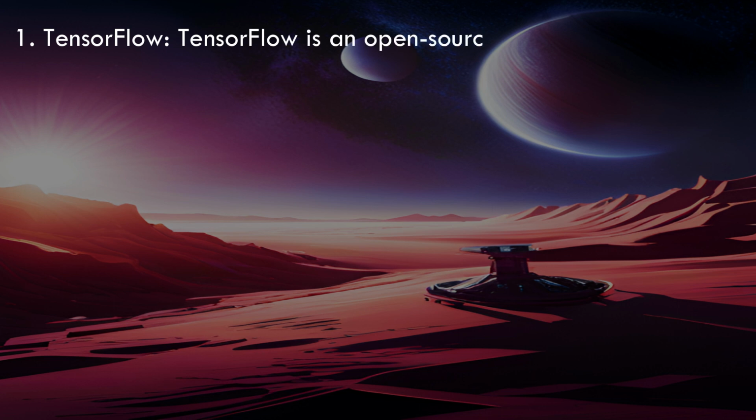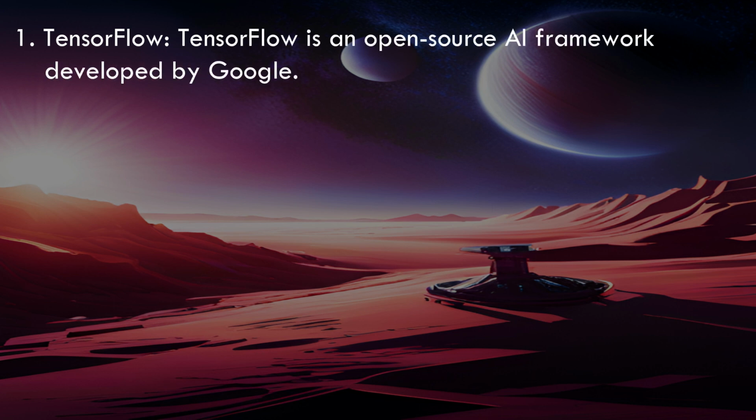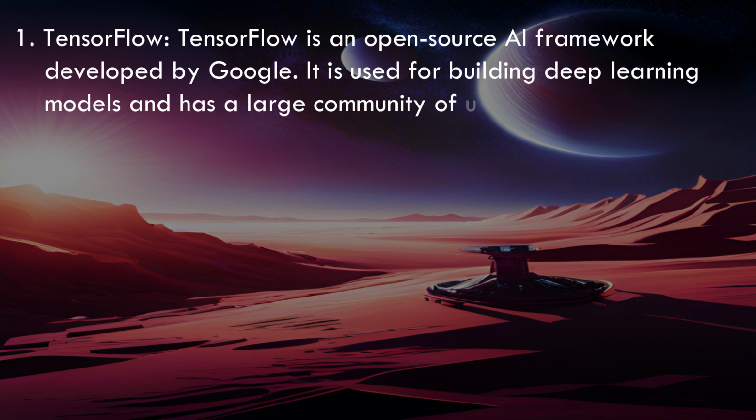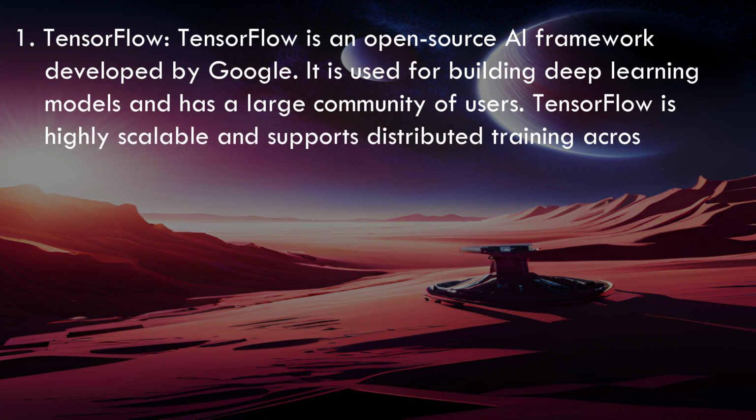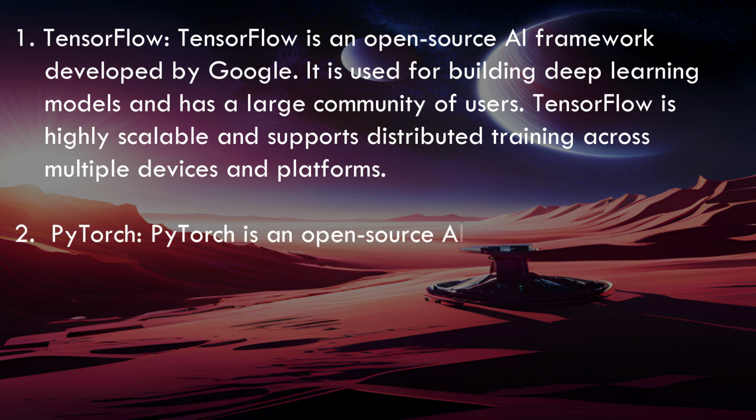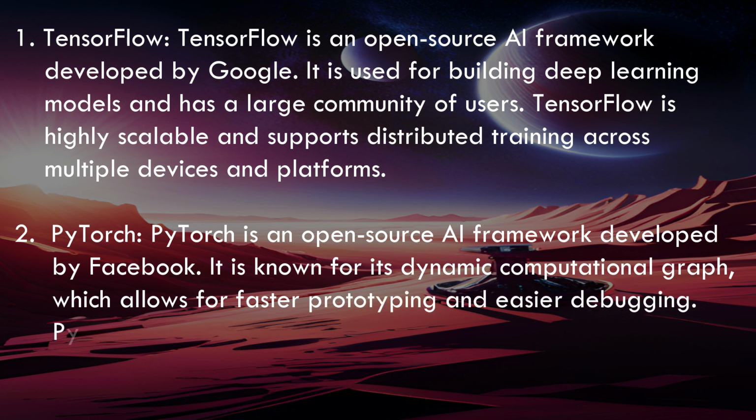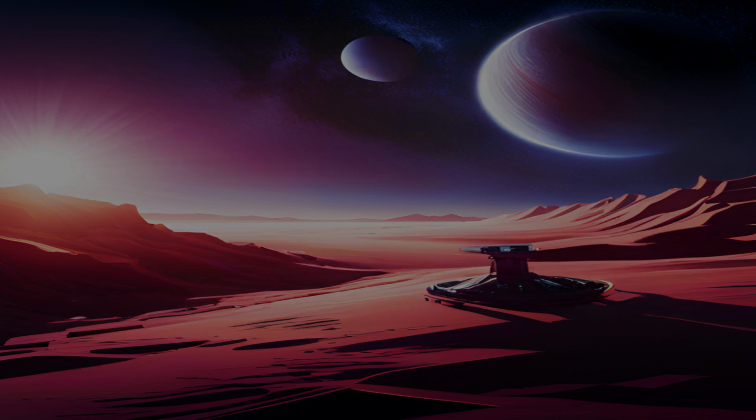1. TensorFlow. TensorFlow is an open-source AI framework developed by Google. It is used for building deep learning models and has a large community of users. TensorFlow is highly scalable and supports distributed training across multiple devices and platforms. 2. PyTorch. PyTorch is an open-source AI framework developed by Facebook. It is known for its dynamic computational graph, which allows for faster prototyping and easier debugging. PyTorch is also highly customizable and has a user-friendly interface.